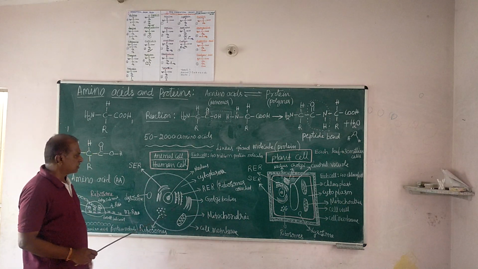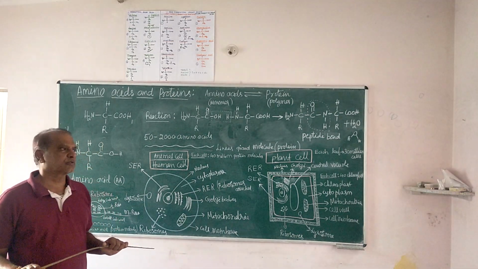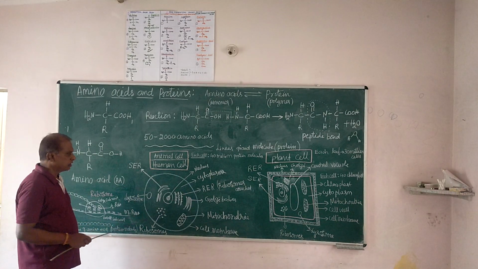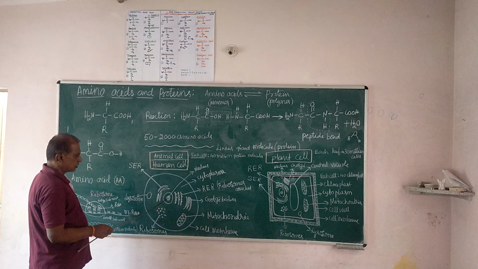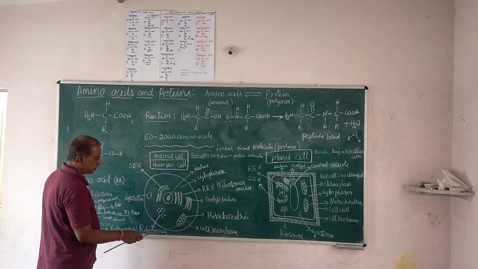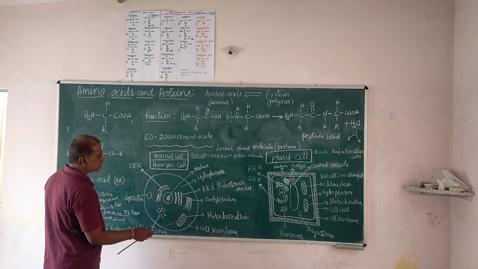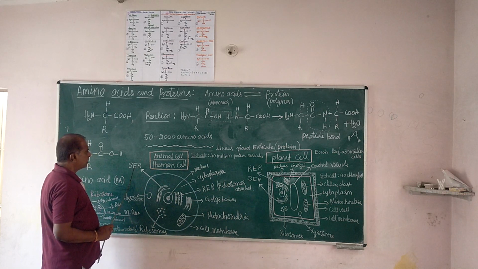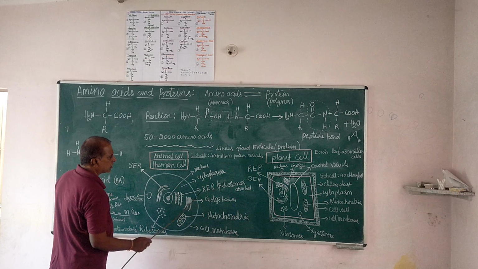And look at the others. Each cell has some compartments, which are called organelles, their own components, their own cell bodies. Here, this is the nucleus. This is the mitochondria. I will tell you one by one, in brief only. This is the Golgi apparatus. Surrounding the nucleus we have the endoplasmic reticulum. There are two types: smooth endoplasmic reticulum and rough endoplasmic reticulum. I'll tell you later what that is.